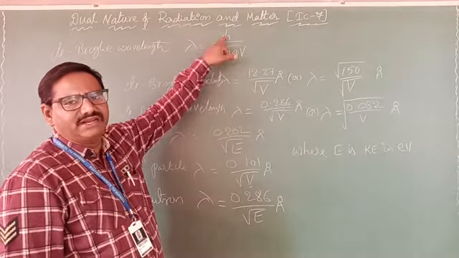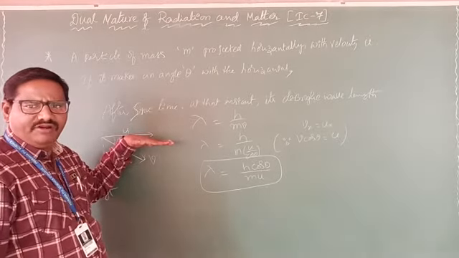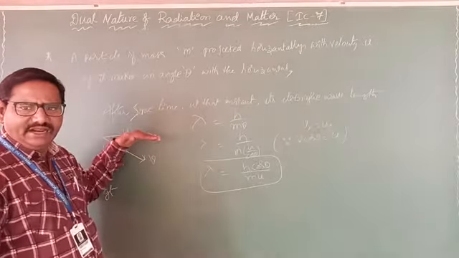Now, one more application we are discussing. A particle of mass m is projected horizontally with a velocity u, and it makes an angle theta with the horizontal.